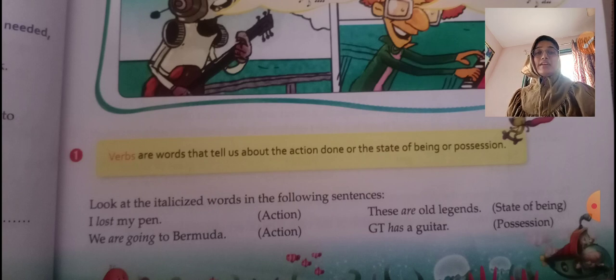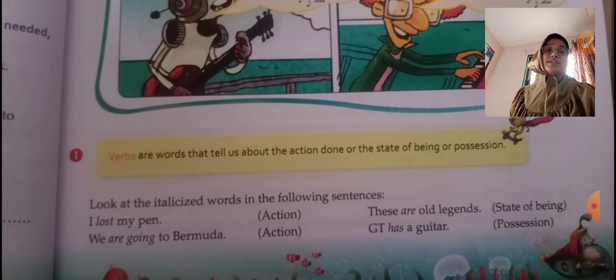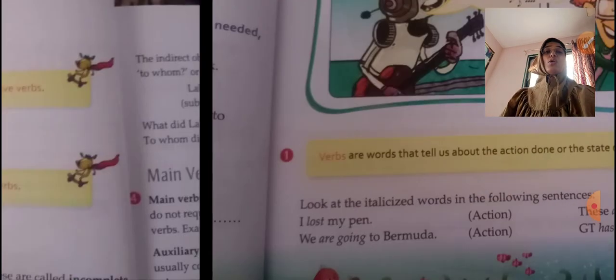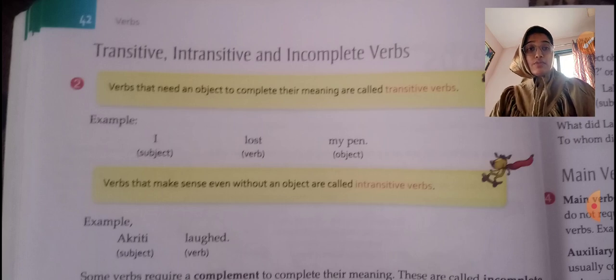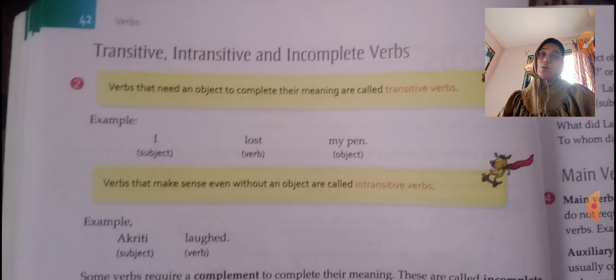So, for example, I lost my pen. Lost is a verb which is an action. We are going to Bermuda. Again, going has some movement, so it is a verb. These are old legends. Here, are is a verb. So these are a few examples of verbs. Now we'll discuss the types of verbs. In that, we'll study transitive verbs, intransitive verbs, and incomplete verbs.